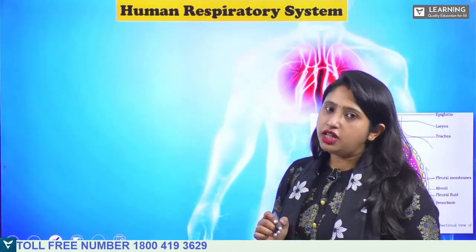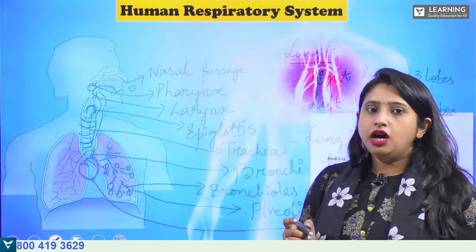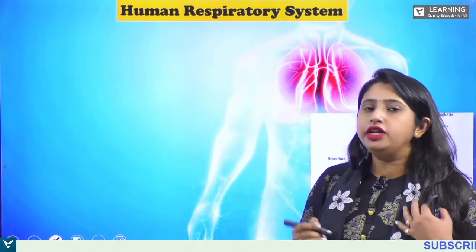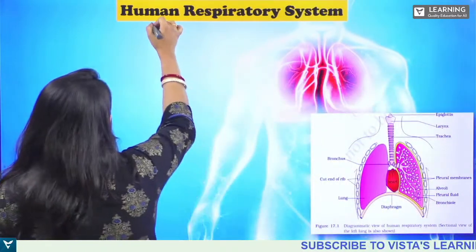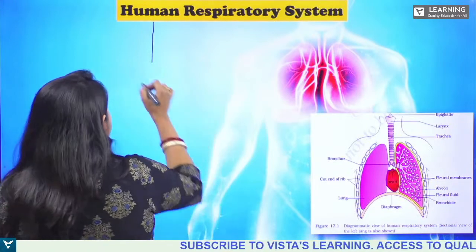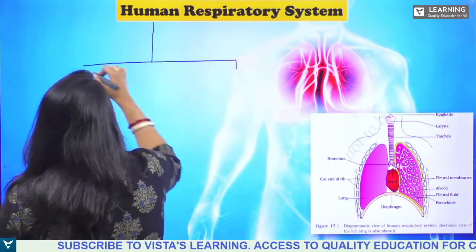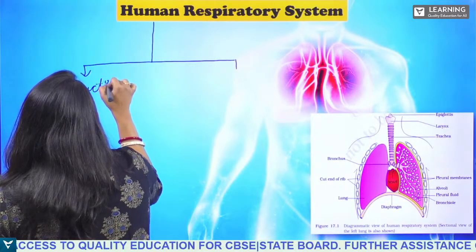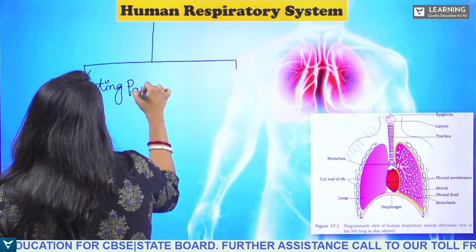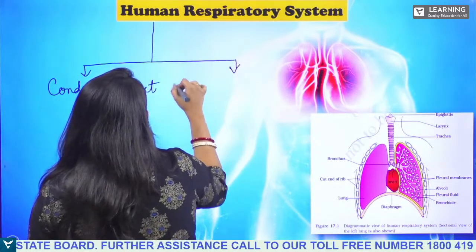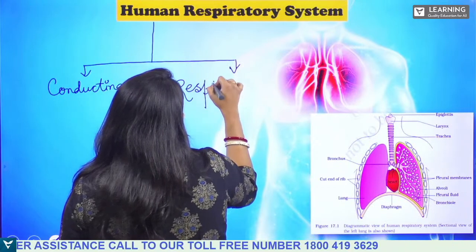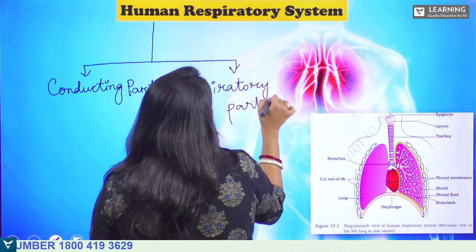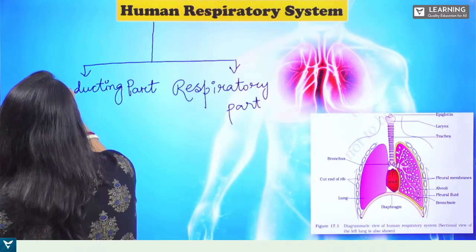As we have seen, there are various parts of the lungs, right? Now what are the conducting parts and what are the respiratory parts? The lung is divided into two parts. The human respiratory system, as you can see, this is the lung. It is divided into two parts, okay? One is the conducting part, and another one is the respiratory part.